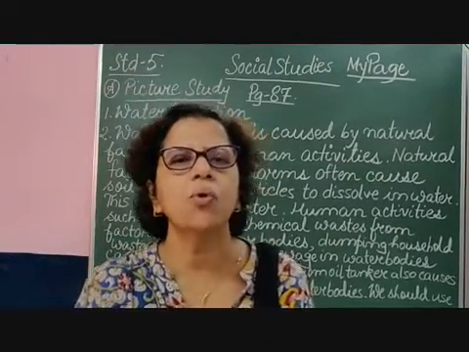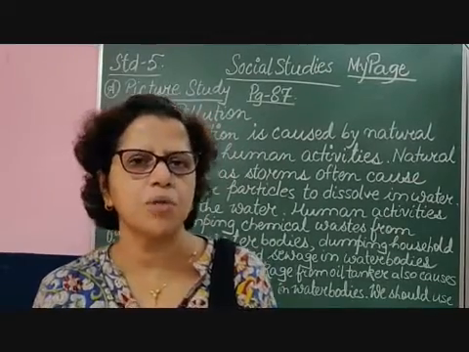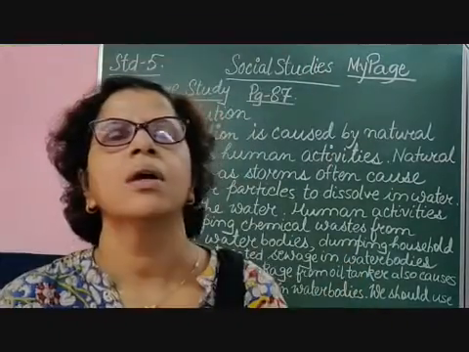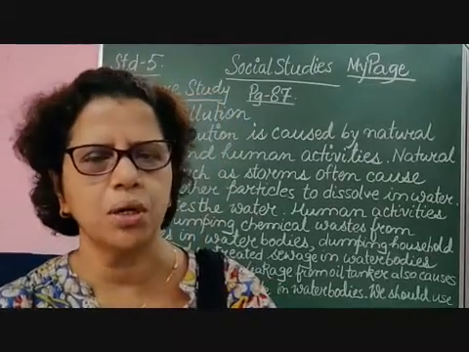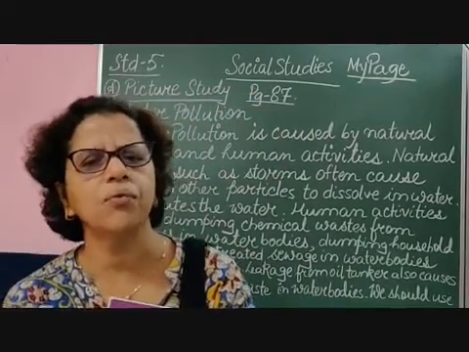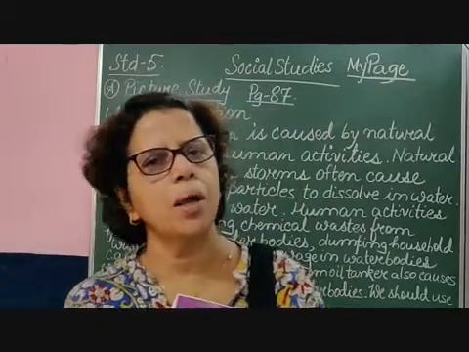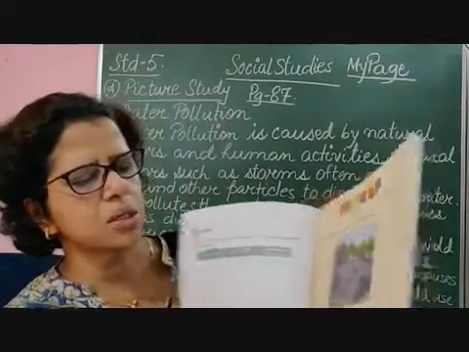Okay, so as you know, in the chapter which we are doing, we talked about different types of pollution. Now name the type of pollution shown in this picture. Which type of pollution is shown in this picture, children? Yes, you will all immediately answer that it is water pollution. The picture is showing that the water, whatever river body, or maybe a river or sea, or maybe a pond or a lake, they are all polluted by different sources.